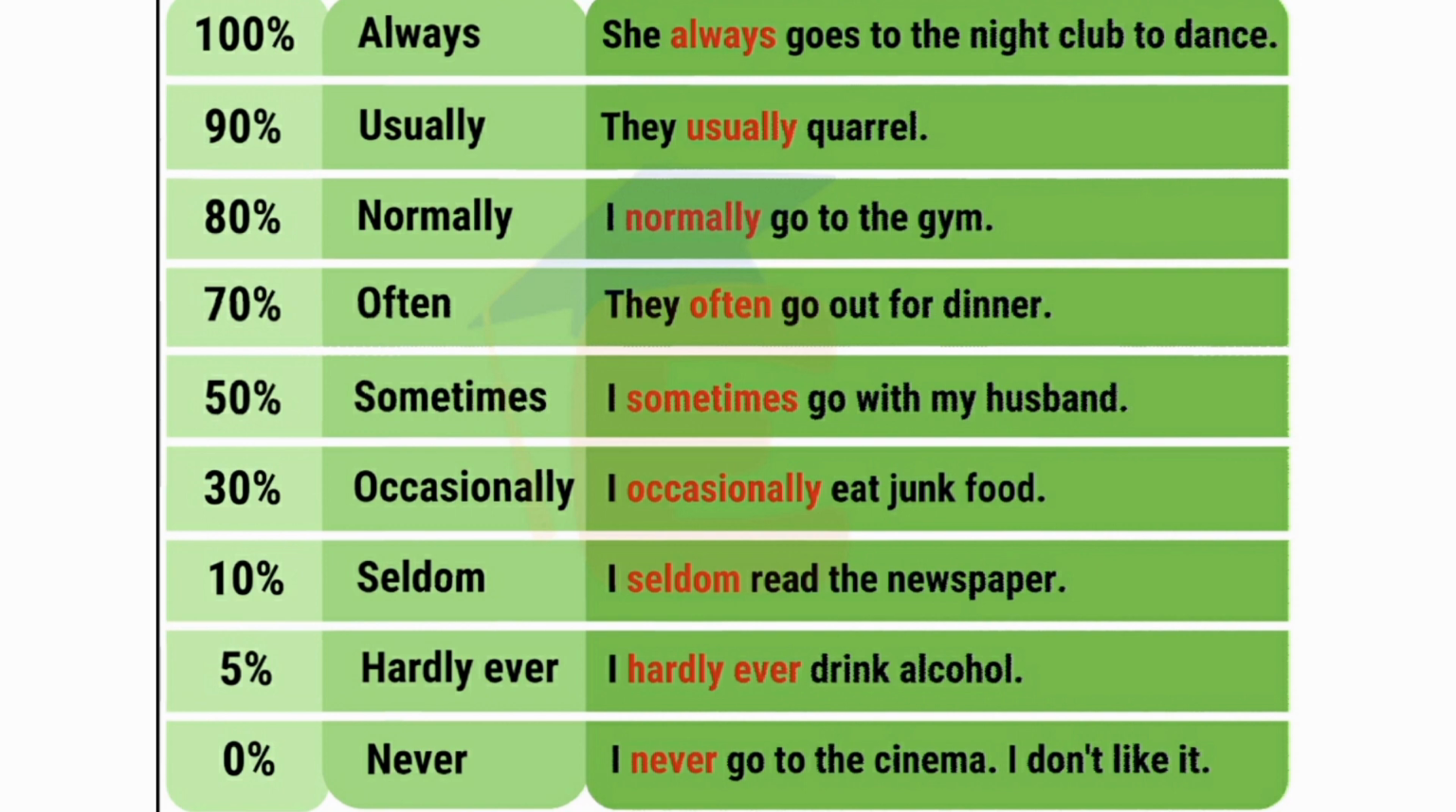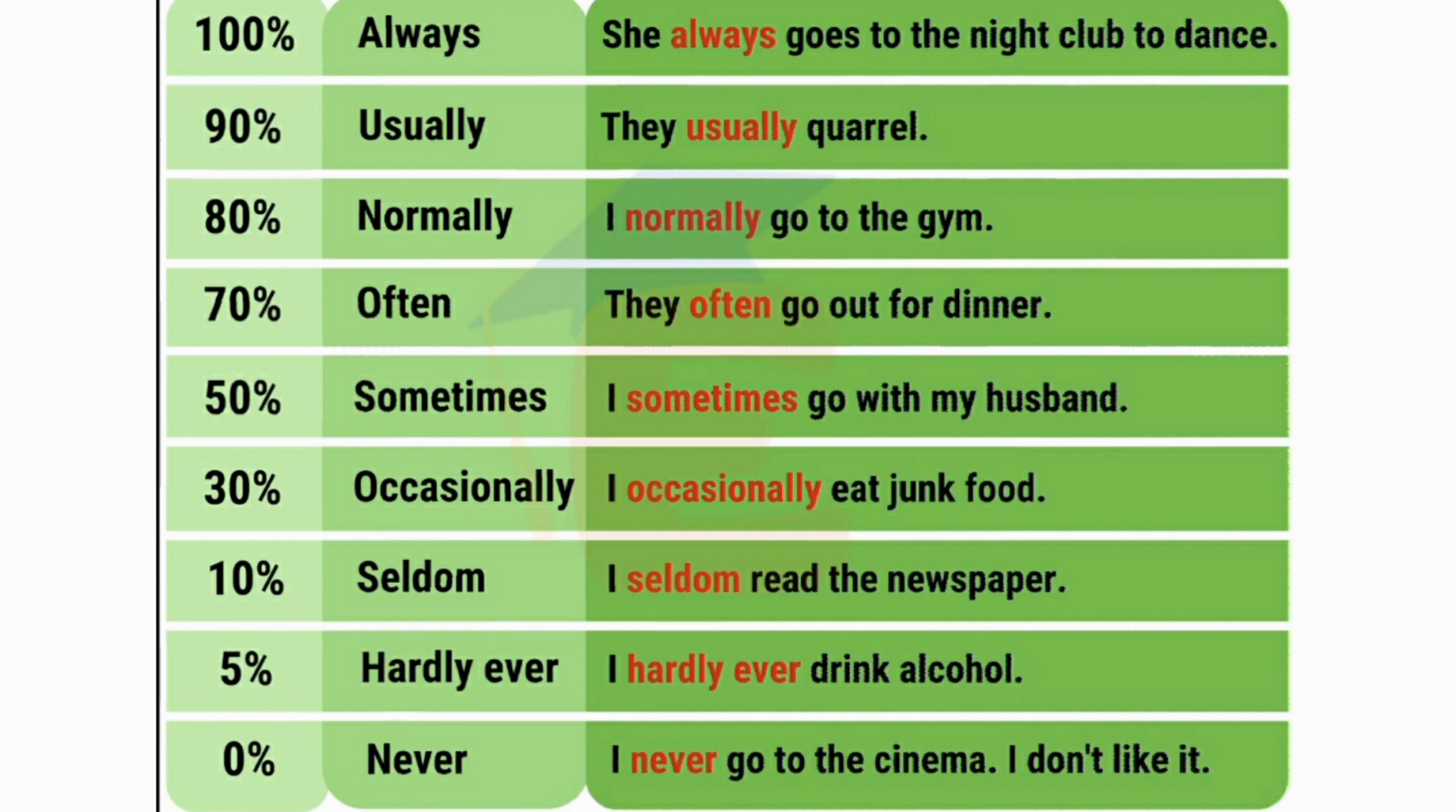Okay, number 2, usually. Usually is telling us that this is something she does regularly. She doesn't do it 100% of the time, but this is something that she does most of the time. So the frequency level is at 90%. Now, let us take a look at the sentence. They usually quarrel. This is telling us that they quarrel most of the times. Not 100% of the times, but 90% of the times.